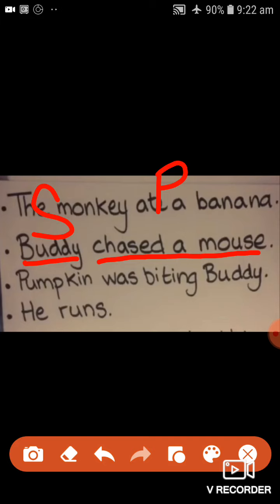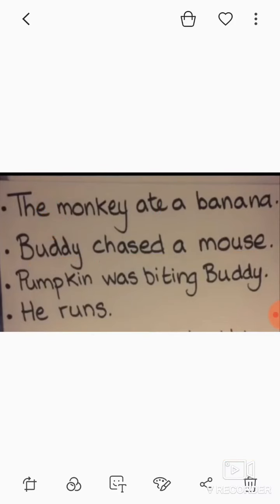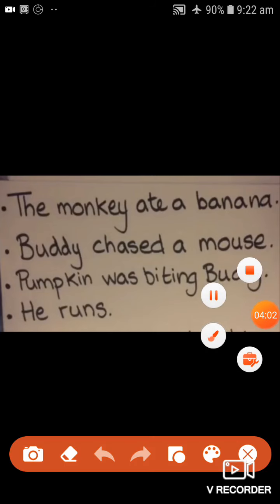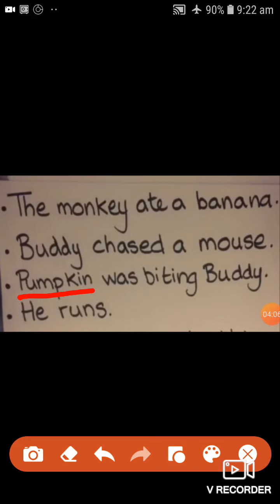Alright students, let us go to the next sentence. That is, Pumpkin was biting Buddy. Now who is Pumpkin? Pumpkin is one of my cats biting the other. Alright, so Pumpkin was biting Buddy. Now who is doing the action? Who is biting? First let us see the who. Pumpkin is biting. Name of a cat. So Pumpkin becomes a subject.